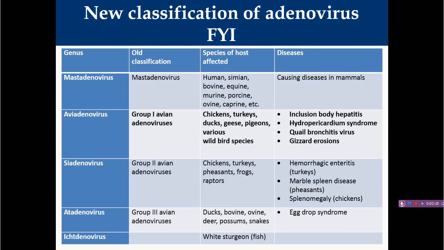Another important thing regarding Aviadenoviruses is that, based on molecular studies, they have a total of 5 species, known as fowl adenoviruses A, B, C, D, and E. These 5 species have a total of 12 serotypes which are responsible for disease in birds. Okay, so with this introduction, we will start our first adenoviral infection, inclusion body hepatitis.